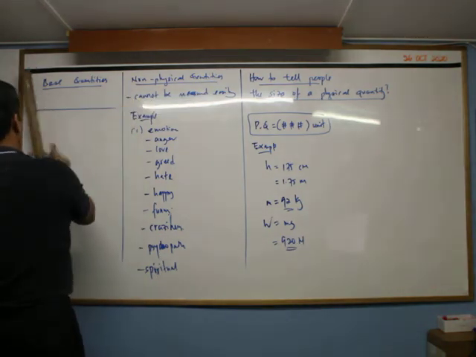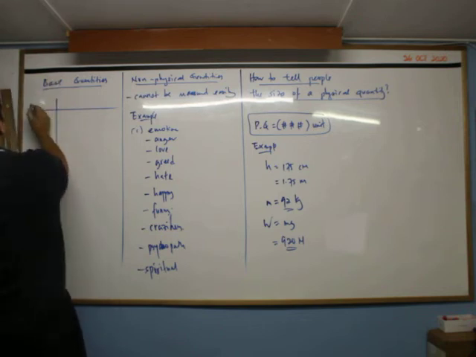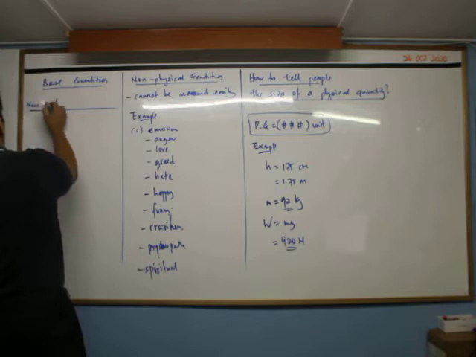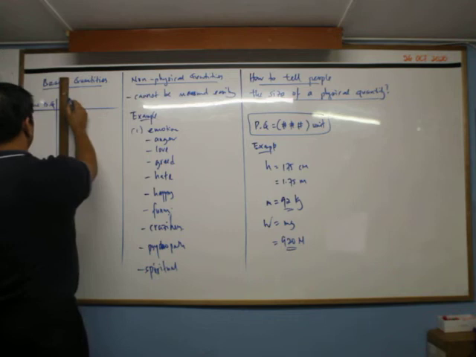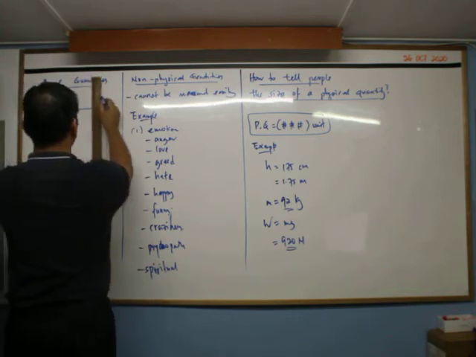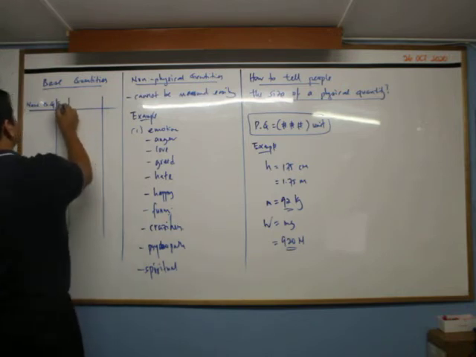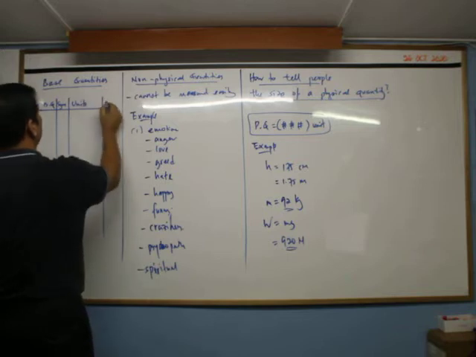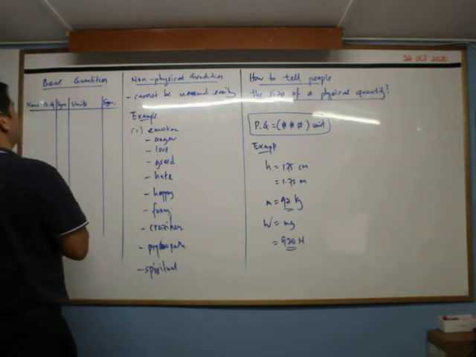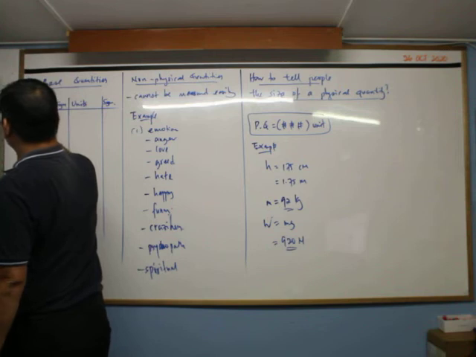The name of the base quantity will be here, and then this is the symbol used, and then there is the unit, and this is the symbol of the unit.